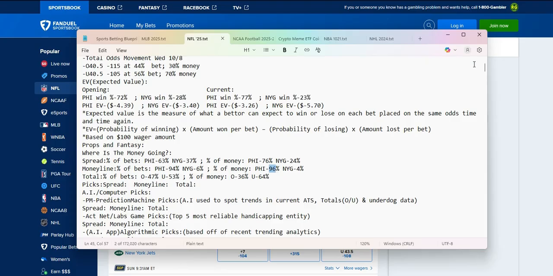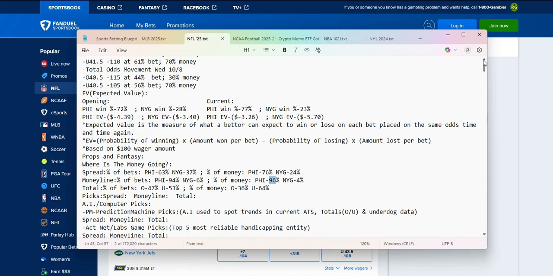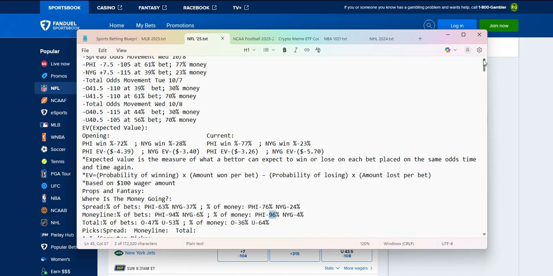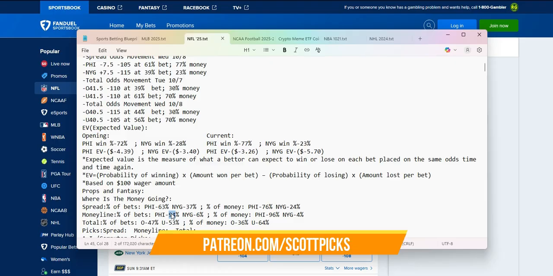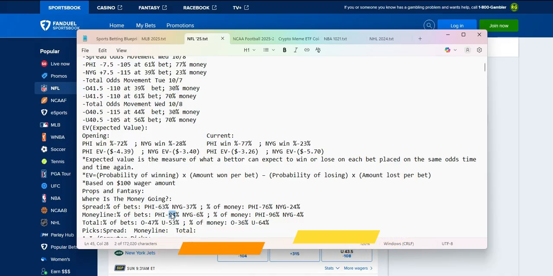So, this minus 390, they opened at minus 305, and now they're at minus 390. A significant difference there. The odds have been significantly different for this game since the opening, the most significant difference that I've seen this year. And that's strange, especially considering these aren't really even teams. The Eagles are clearly, on paper, a better team. You rarely see that with these types of differences, but 63% of the betting is going in favor of the Eagles on the spread. They are 7.5 point favorites currently. 37% of the betting is going with the Giants.